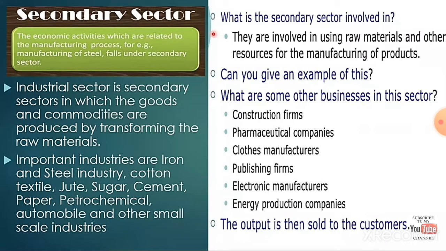The industrial sector is the secondary sector in which goods and commodities are produced by transforming the raw materials. Important industries are iron and steel industry, cotton, textile, jute, sugar industry, cement industry, paper, etc. So what is the secondary sector involved in? They are involved in using raw materials and other resources for the manufacturing of products.